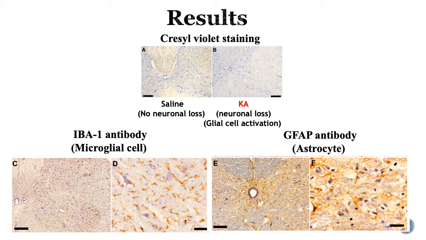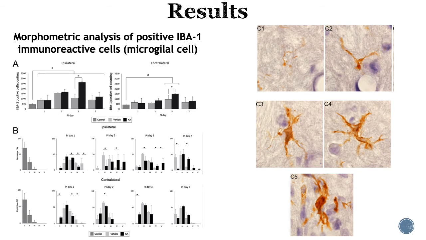First, the authors found that the kainic acid injection caused extensive neuronal loss and glial cell activation. They then focused on the glial cell morphology after kainic acid injection. Figure C represents the morphology of IBA1 positive cells. Figure E represents the morphology of GFAP positive cells, and Figures D and F are higher magnifications of Figures C and E. Next, the authors examined the ipsilateral and contralateral sides.